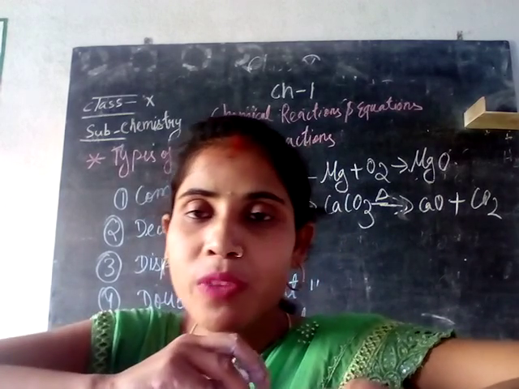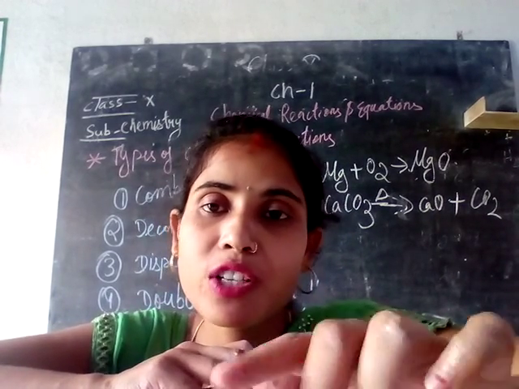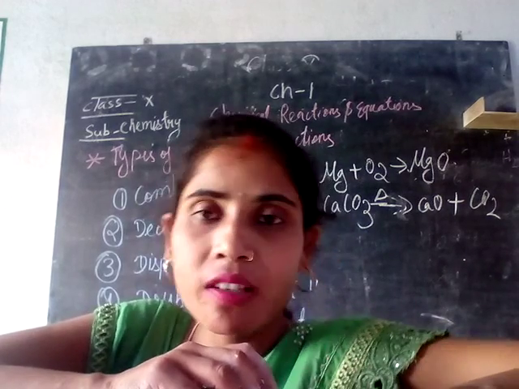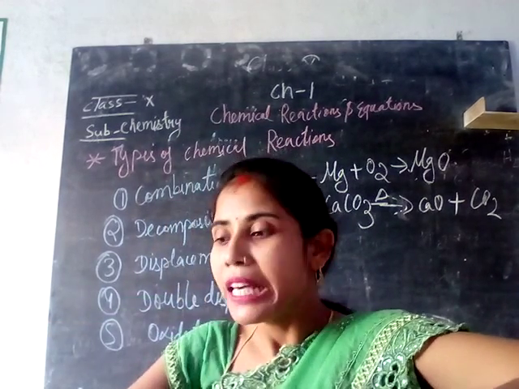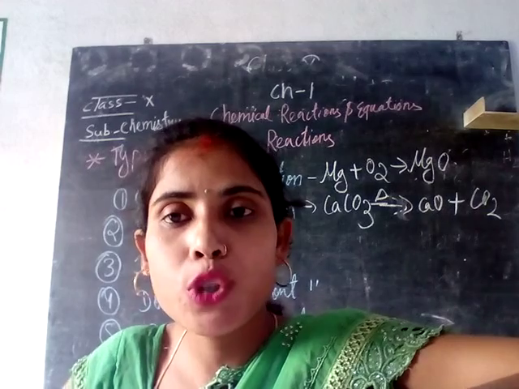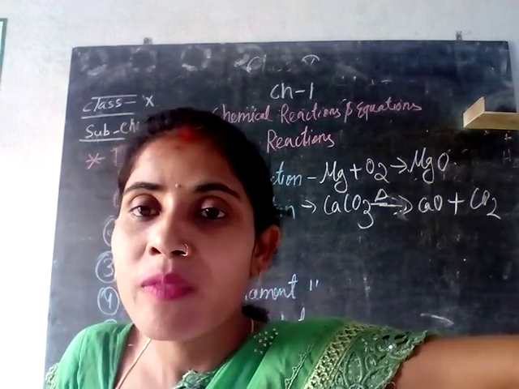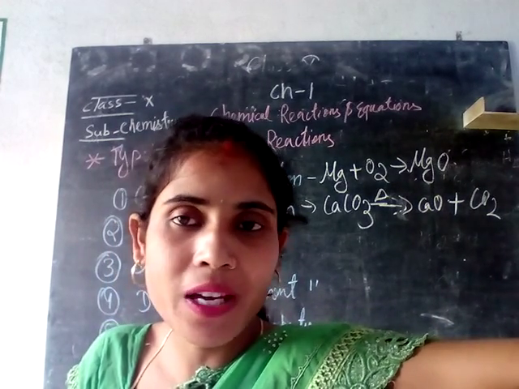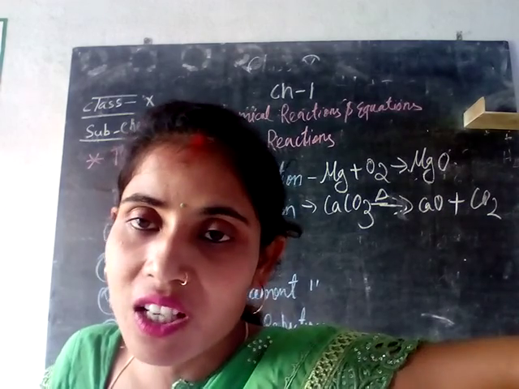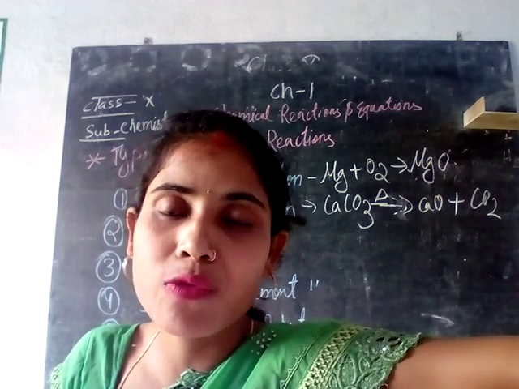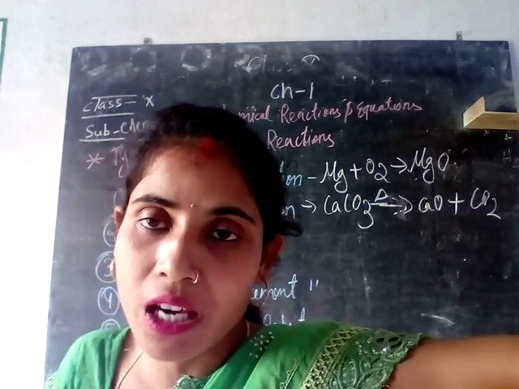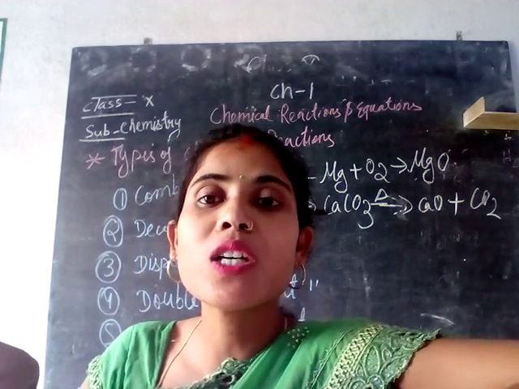Suppose in your classroom there are two best friends, one is the first ranker and the other one is the second ranker. Then what will happen? If the second ranker takes the position of the first ranker, then what is happening here? The friendship has not changed, but what is changing here is the rank position. The second rank has gone to the first rank, and the first rank has gone to the second rank.